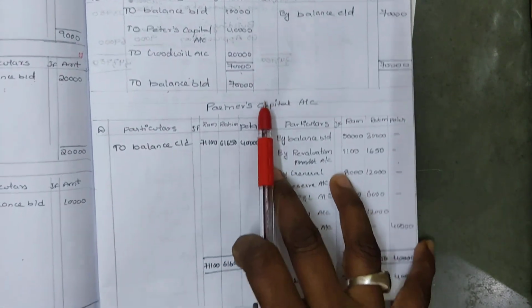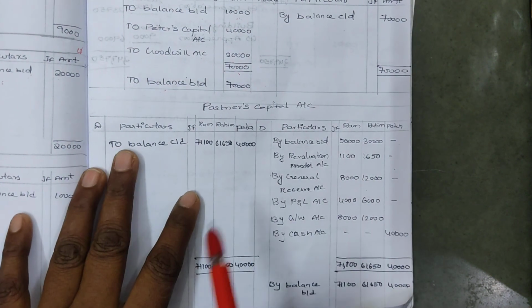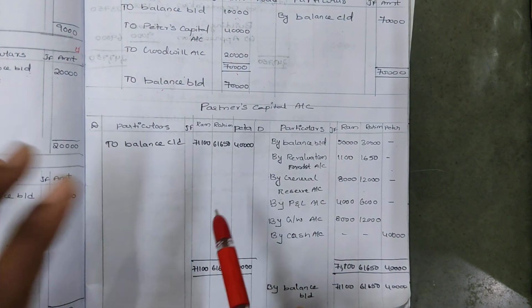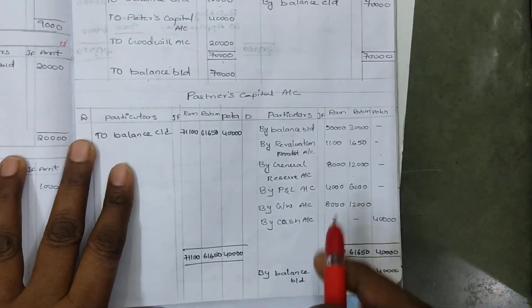Next, afterwards, what we have to do is the partners' capital account. In the case of the capital account, capital is a liability. For a liability, just now I have said in the case of general reserve and P&L, the opening balance will be on the credit side. So here we have 3 partners. How many partners are there here? 3 partners are there.